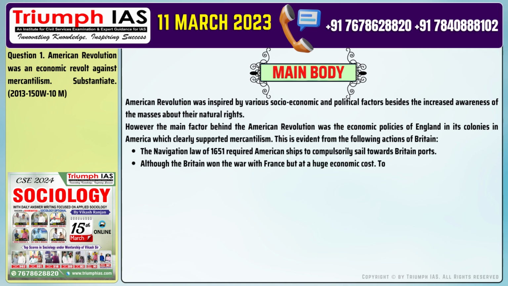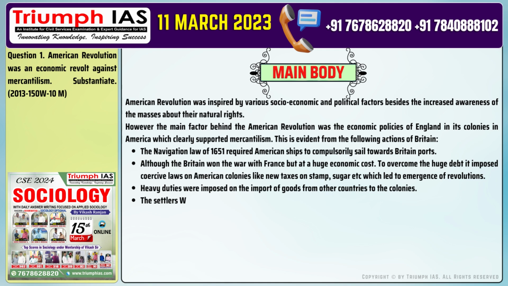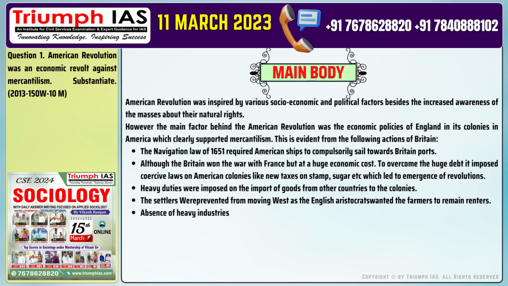To overcome the huge debt, it imposed coercive laws on American colonies like new taxes on stamp, sugar, etc., which led to emergence of revolutions. Number 3. Heavy duties were imposed on the import of goods from other countries to the colonies. Number 4. The settlers were prevented from moving west as the English aristocrats wanted the farmers to remain renters. Number 5. Absence of heavy industries in America because of industrial regulations imposed by Britain.